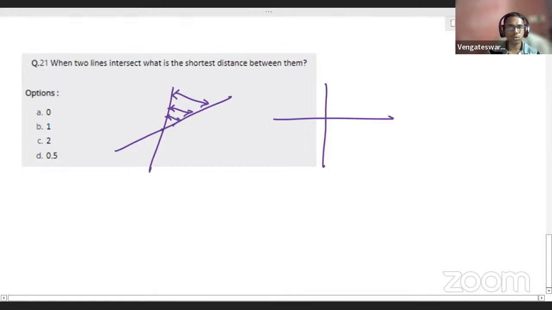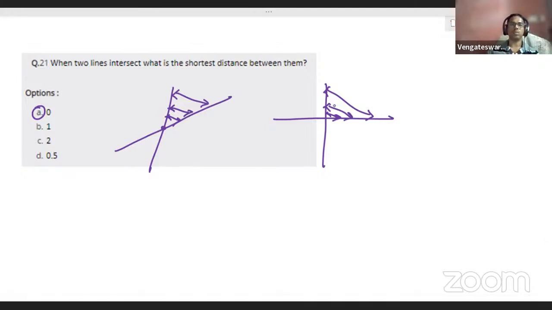When you come closer and closer, at the intersecting point, what happens? The distance is nothing. It is zero. Option A, 0, is the right answer. Do you understand, students? When two lines are intersecting, you need to measure the shortest distance. At the intersecting point, they both are intersecting, which means there's no gap between them. The distance is 0. That is the answer.